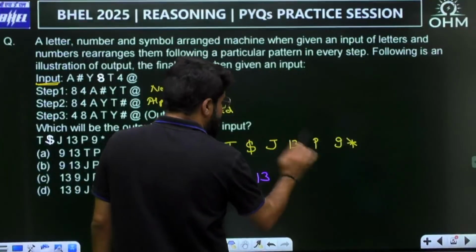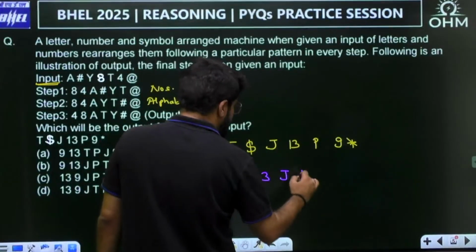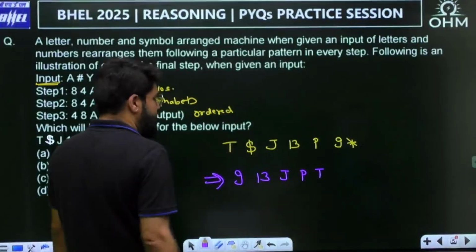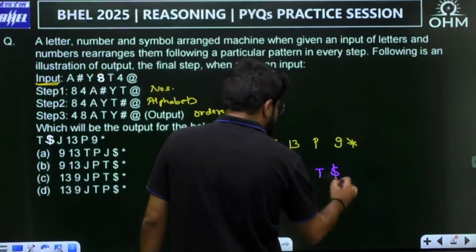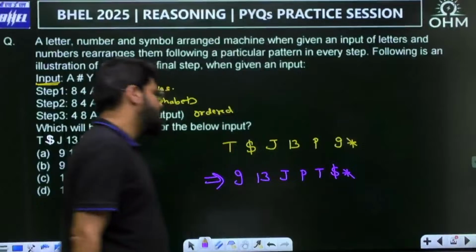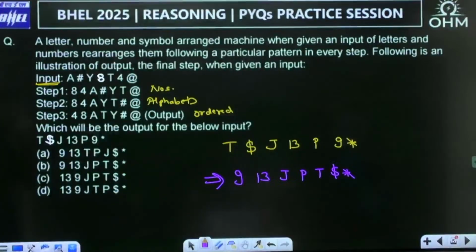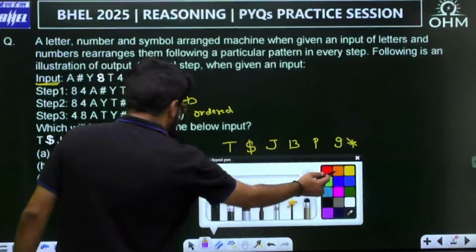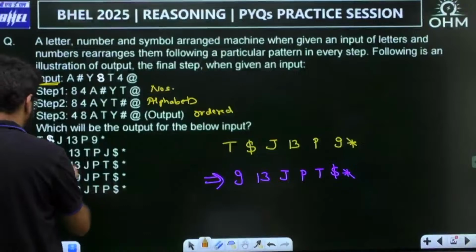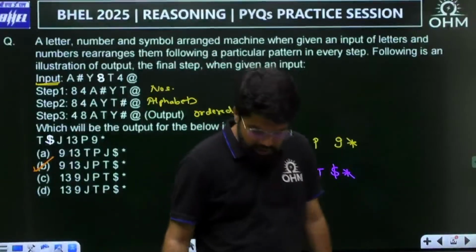So T, J, P is the alphabet. So J, P, T is the alphabetical sequence, and then lastly these symbols will come. So that is the star and the dollar. Accordingly 9, 13, J, P, T, dollar, star, it has to be B. It has to be option number B. Dear, check it out. It has to be B.